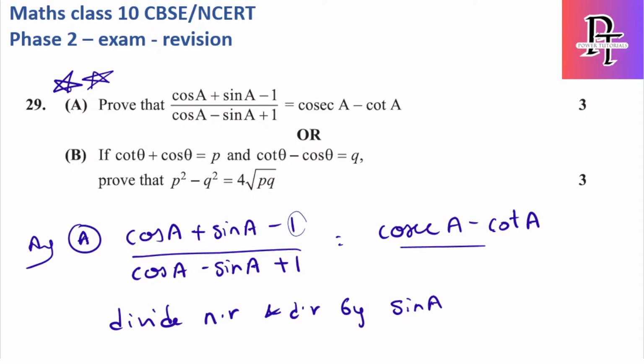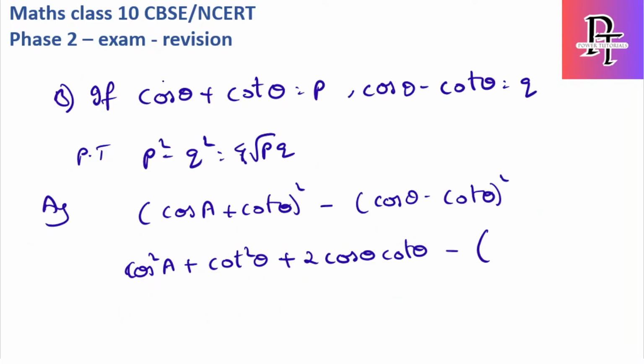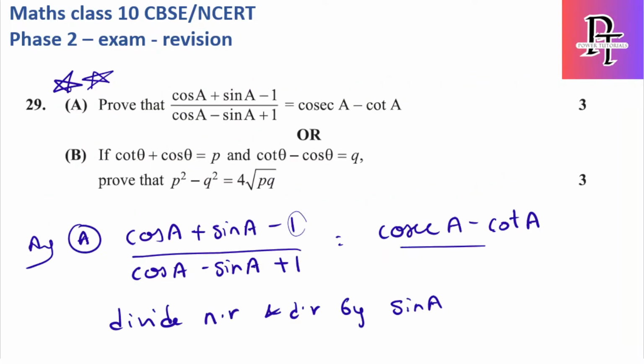Cos plus cot, plus cos, cot minus cos. Okay, I wrote it wrong, I'll just change it. Cot minus cos. Okay, anyway it is same. And p square minus q square is 4 root of pq.